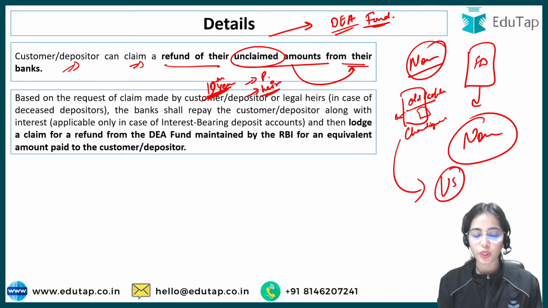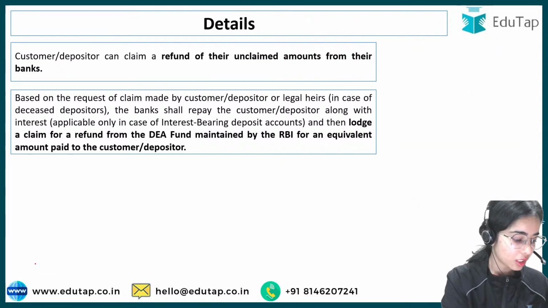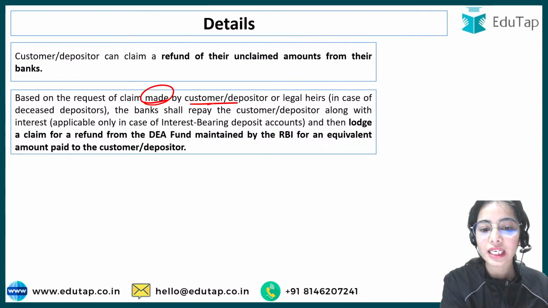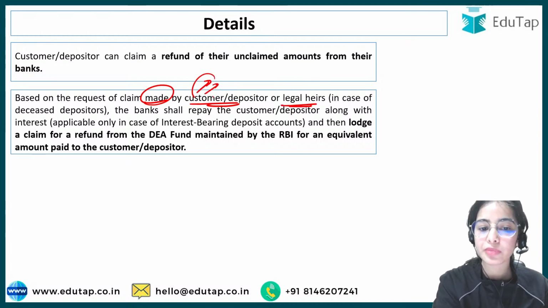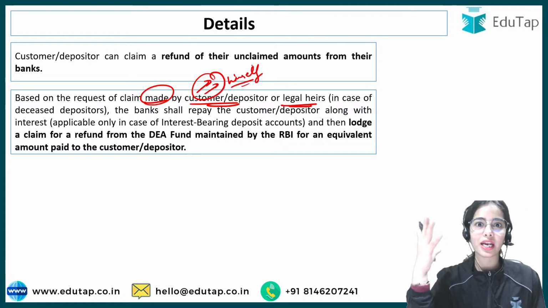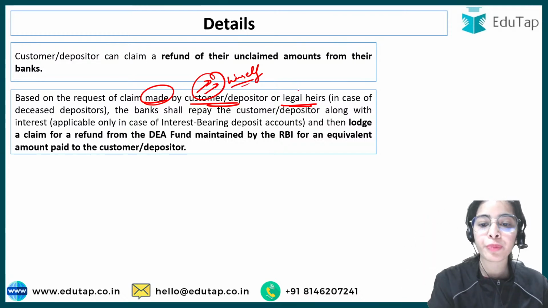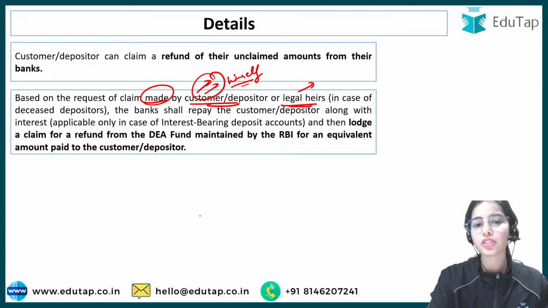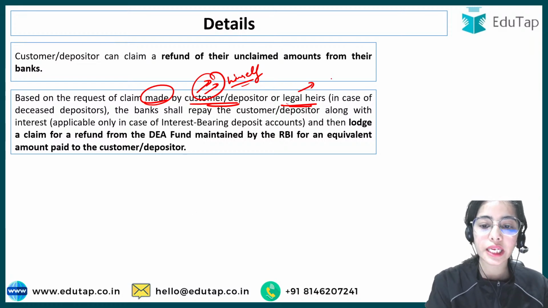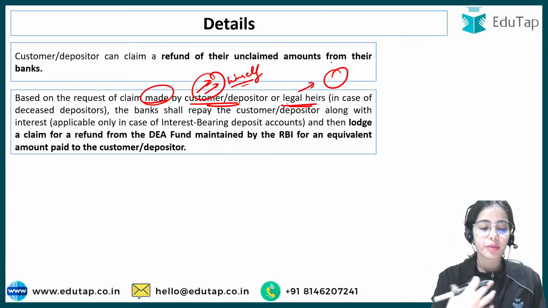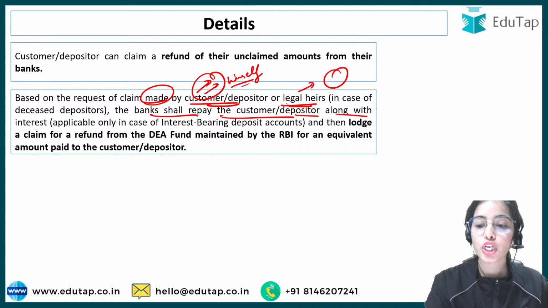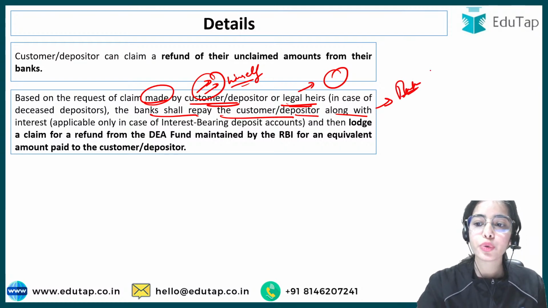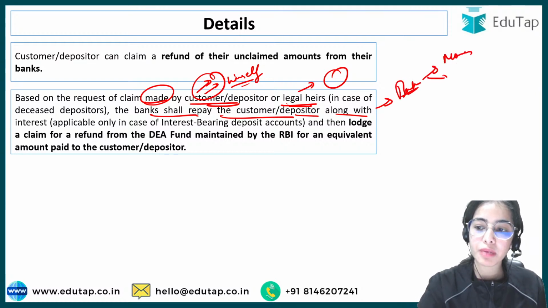Now, based on the request of the claim made by the customer or depositor or legal heir, the customer or depositor himself is going, he suddenly remembers that okay, I had an FD and I want the money back. Or the legal heirs, in case of deceased depositors, the legal heir is going to claim the money. The bank shall repay the customer or depositor along with interest. So it is the duty of the bank to repay the money with the interest.